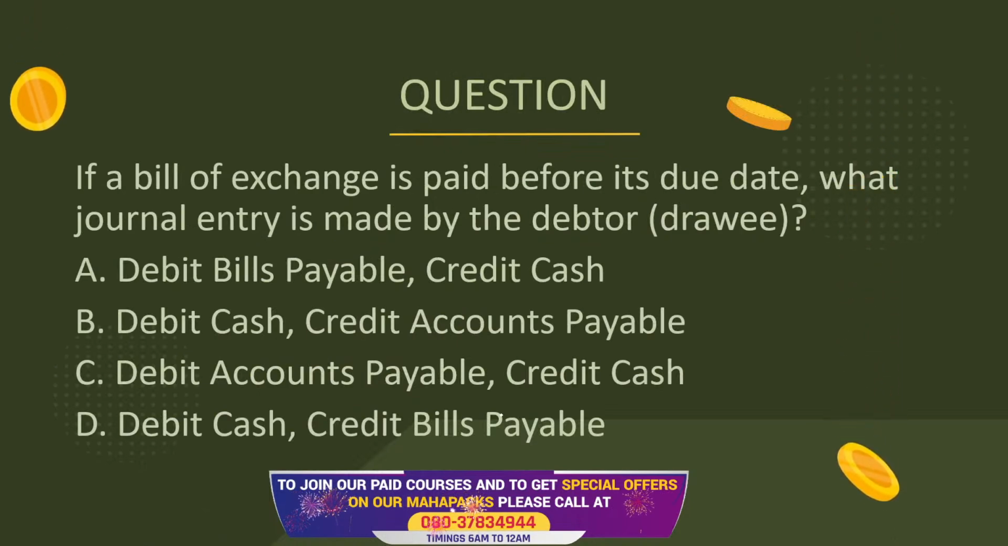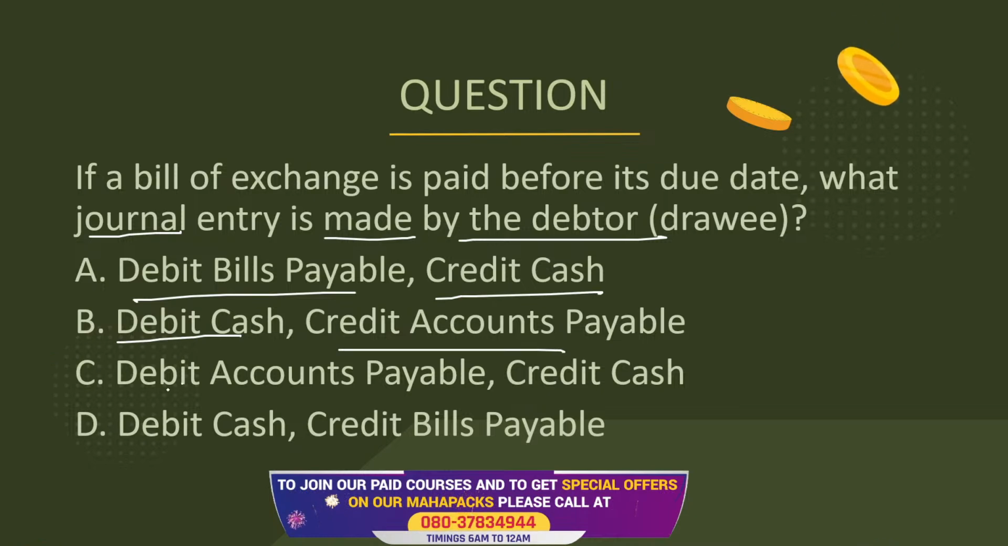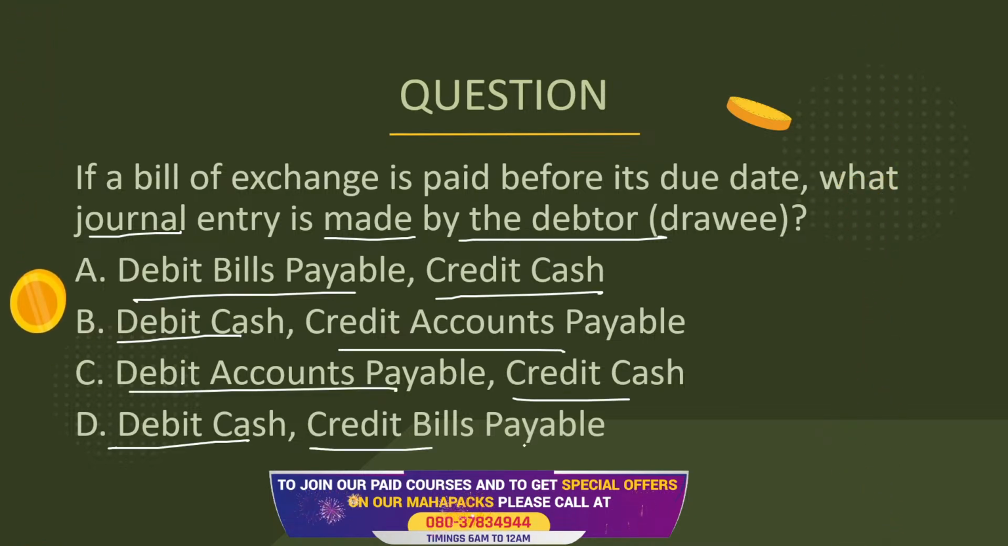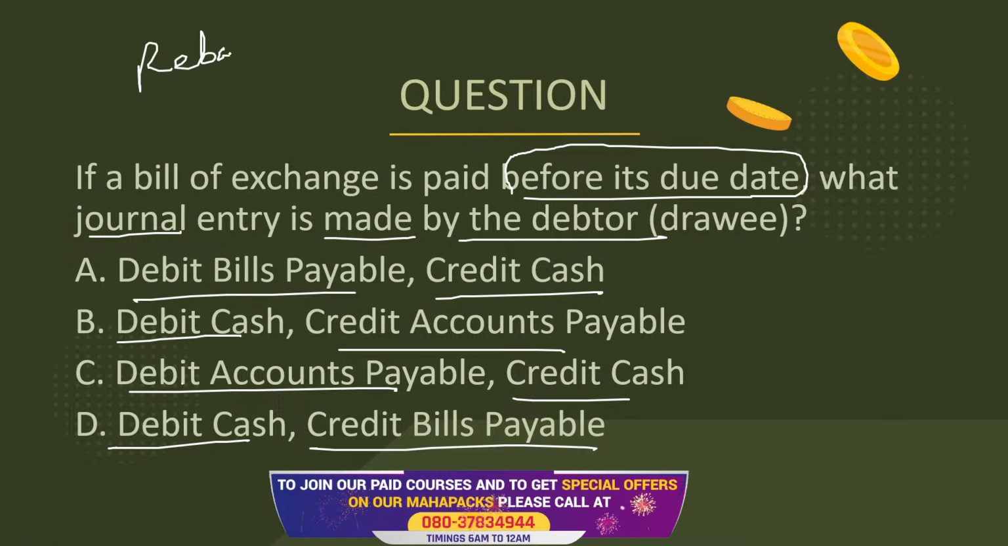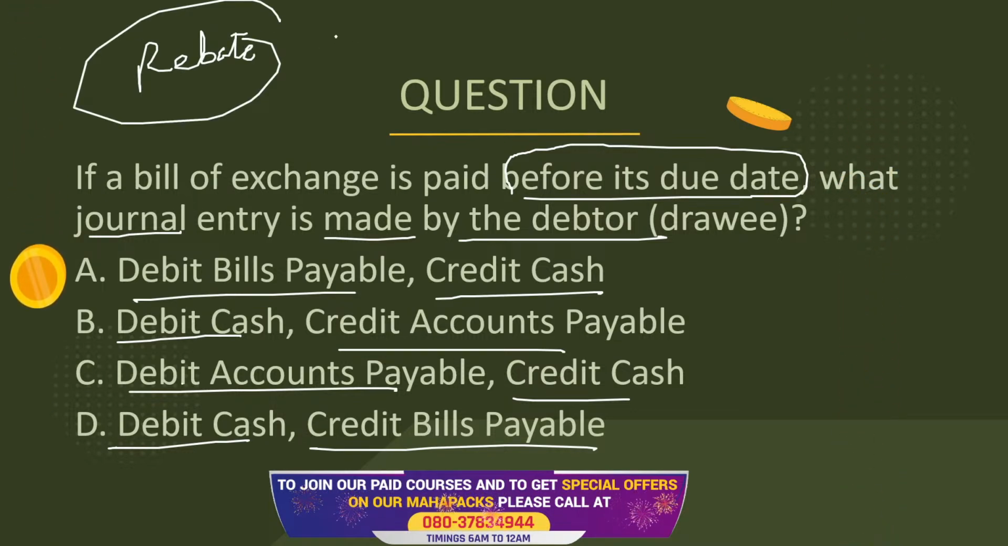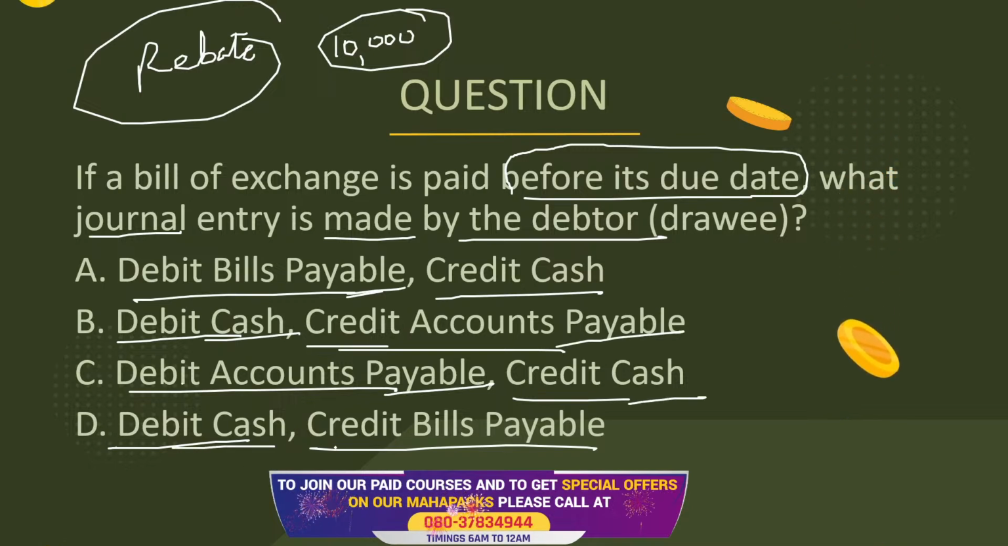If the bill of exchange is paid before the due date, what journal entry is made by the debtor? Debit the bills payable, credit cash; debit cash, credit accounts payable; debit accounts payable, credit cash; or debit cash and credit the bills payable. If the bills payable is paid before the due date, it's good, then you get a rebate. If you pay the money before time, then if the bill was for 10,000, you will have to pay less, because obviously you are holding the bill for a lesser period.